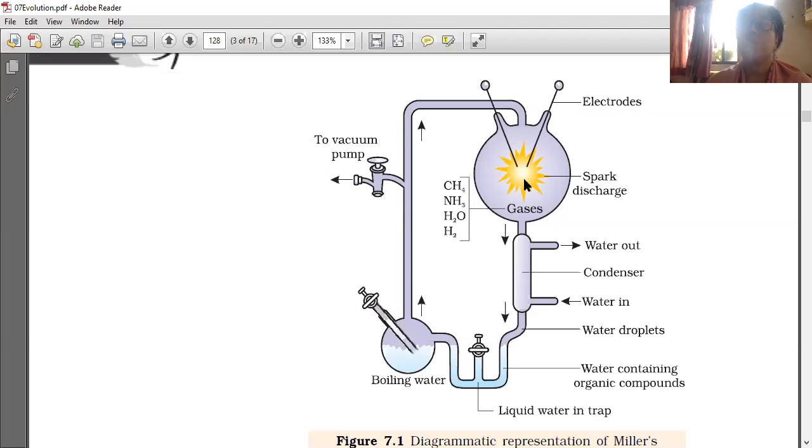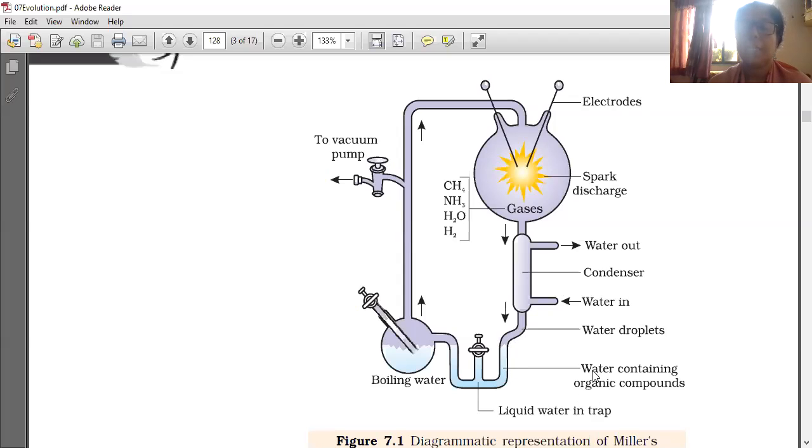Electrodes are provided for creating artificial thunder and lightning, giving a spark discharge. The gases here are methane, ammonia, water, and hydrogen. Water out, and a condenser to cool it, and water in. So condensation takes place, and water droplets containing organic compounds are formed here.